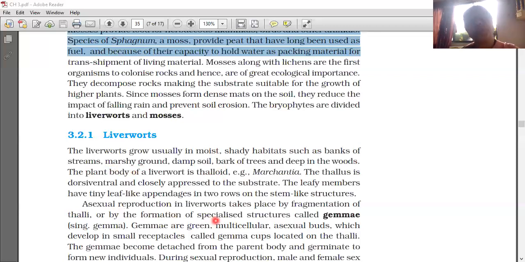Anthrozoids are released into water, and with the help of water current they go and meet the archegonium. By that it is said that bryophytes need water for reproduction. If water is not there, then anthrozoids cannot reach the female gamete, the egg in the archegonium. And the anthrozoid fuses with the egg to form a zygote.